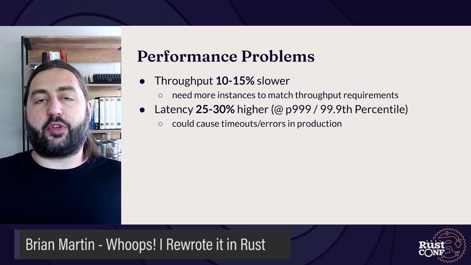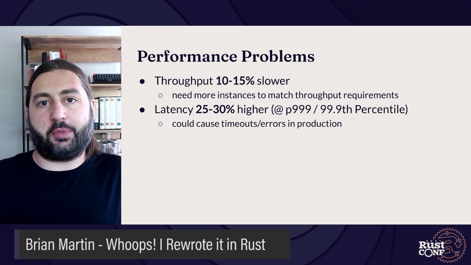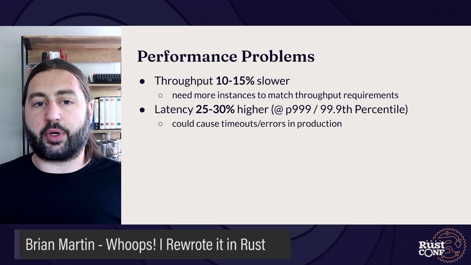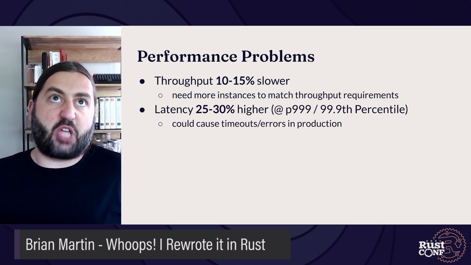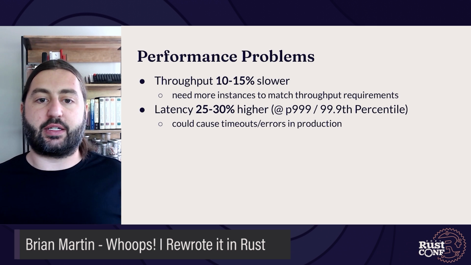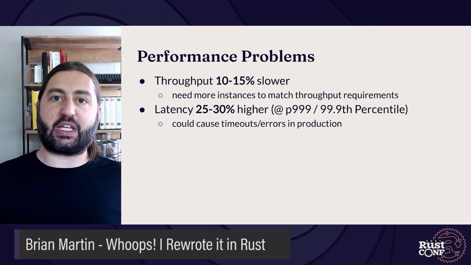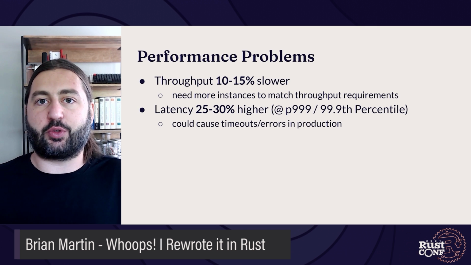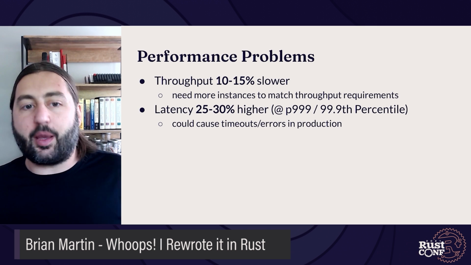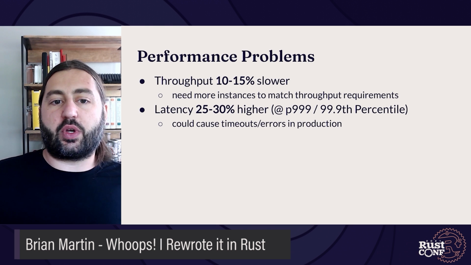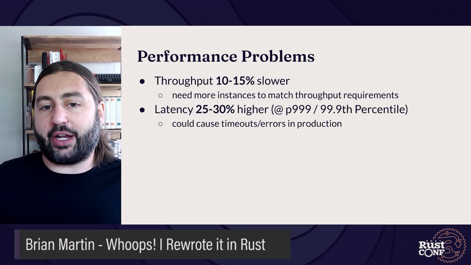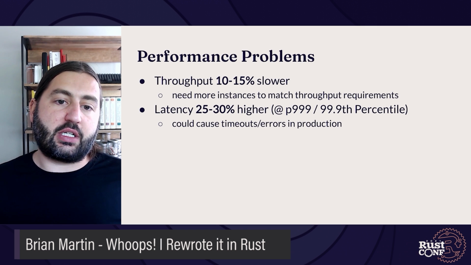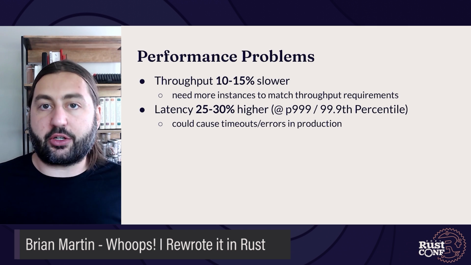And unfortunately, we found there were some performance problems with this implementation. The throughput was about 10 to 15% slower. This means that we'd need 10 to 15% more instances to match the throughput requirements for the cache cluster. That means it's 10 to 15% more expensive to run. On top of that, the latency was 25 to 30% higher at the P39s. This means that we could potentially see timeouts and errors in production.